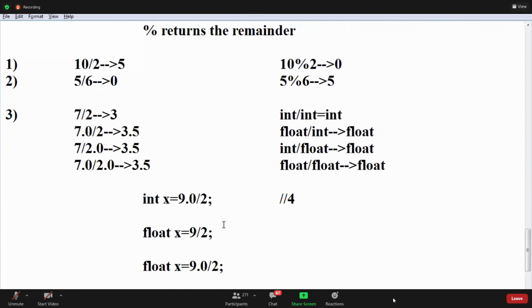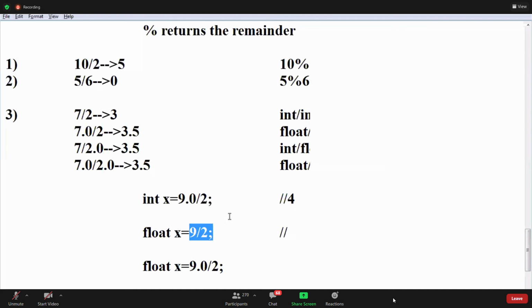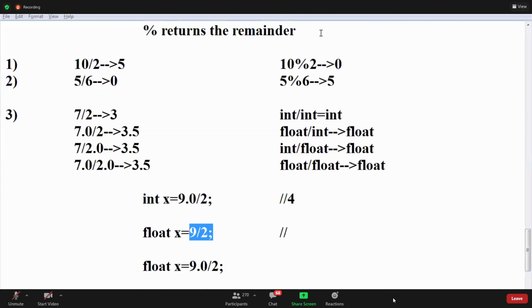Second value? How do you get 4.5? 9 by 2 returns an integer.